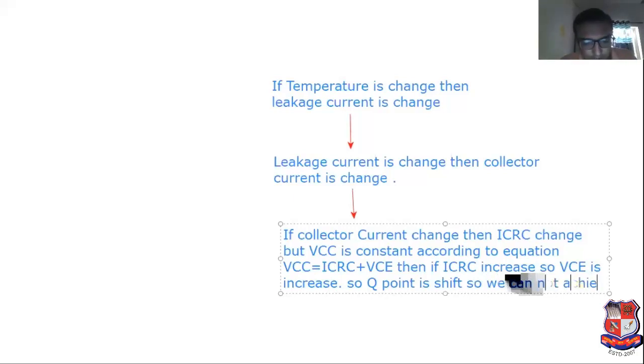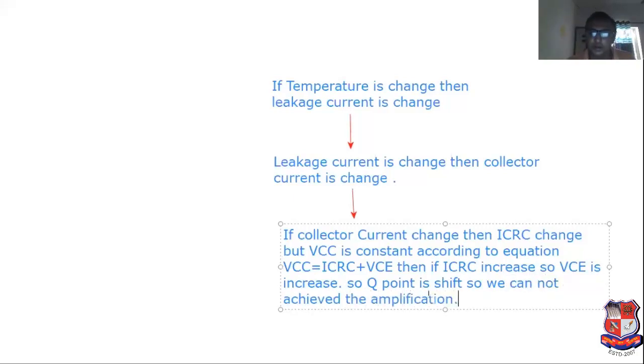So Q point shifts, and we cannot achieve the amplification. So to achieve amplification, put the circuit in an external way in such a way as to control the collector current with respect to temperature change.